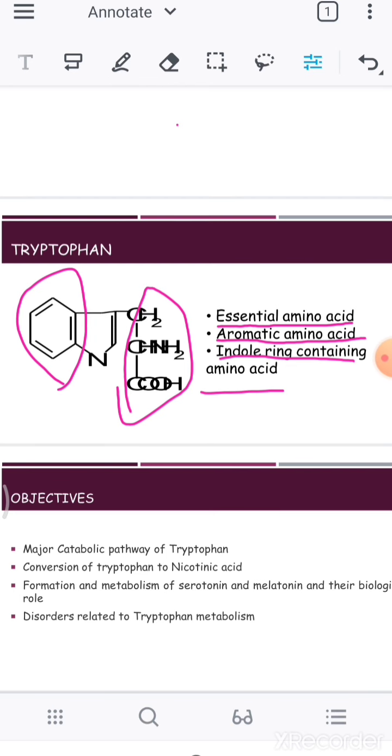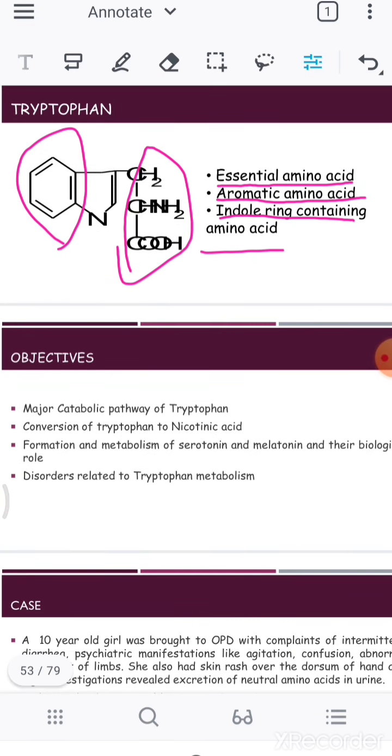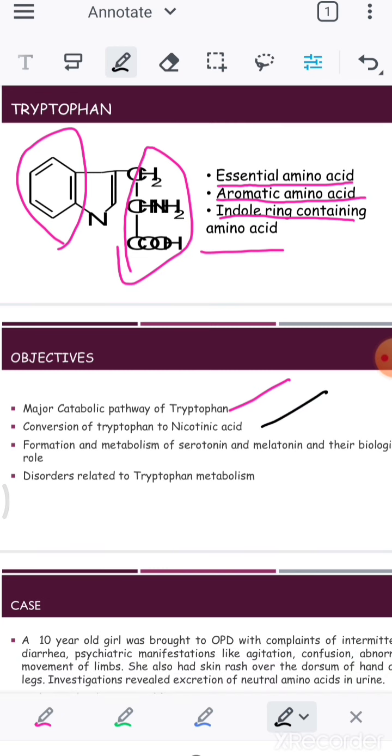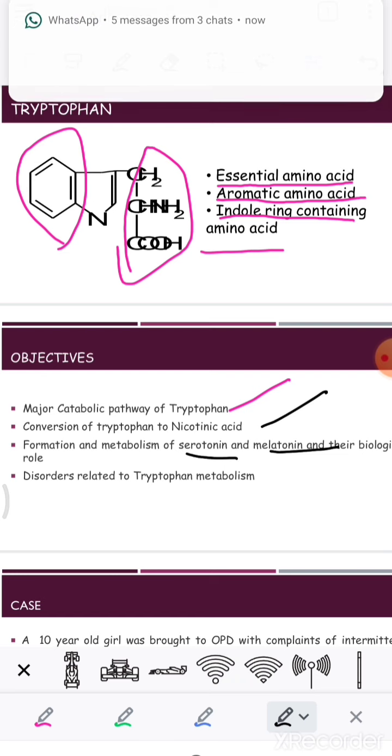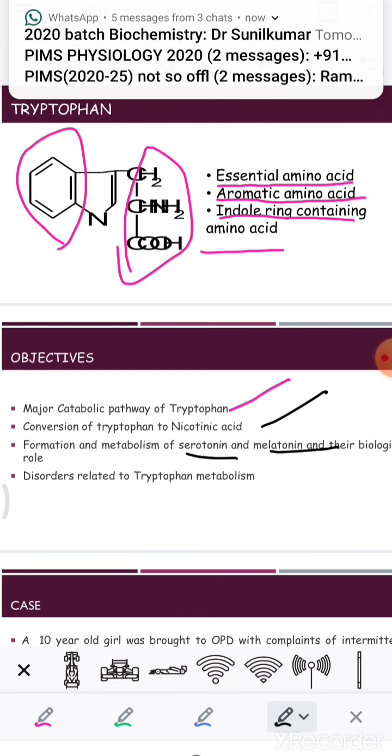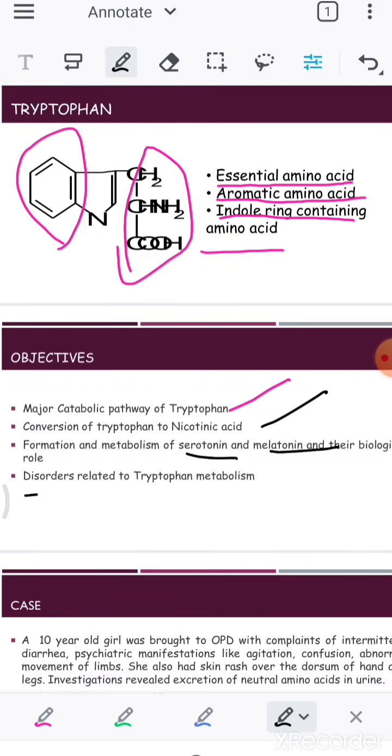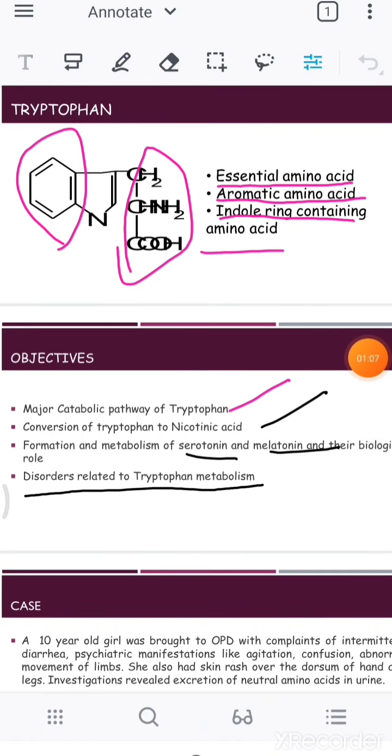And in this entire video, we're going to talk about the metabolic pathway of the tryptophan, and also how the tryptophan can be converted into nicotinic acid, then how serotonin and melatonin are going to form and what are their roles, and we're also going to talk about the disorders that are related to tryptophan metabolism. So these are the important topics we are going to cover in this video.